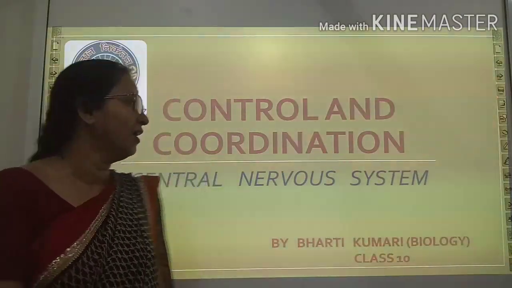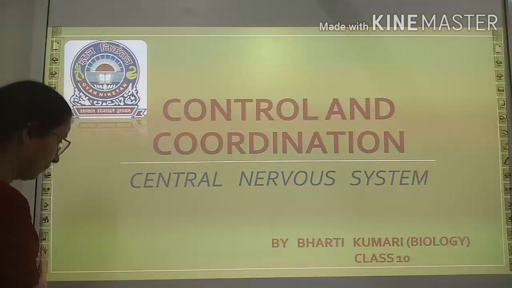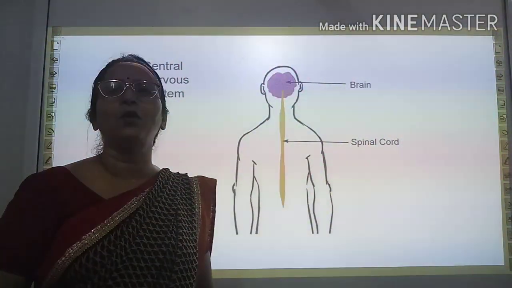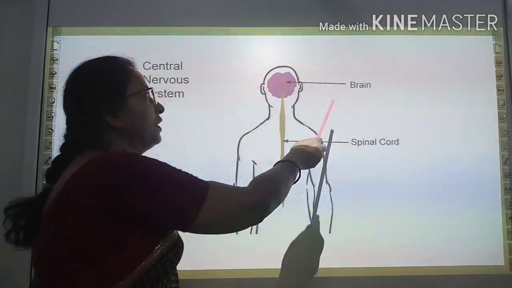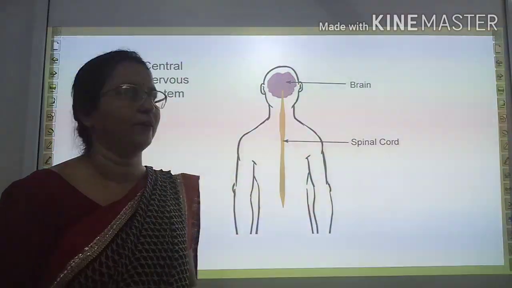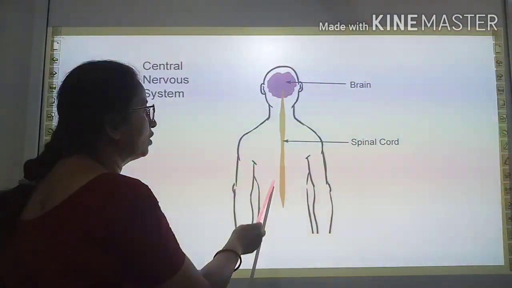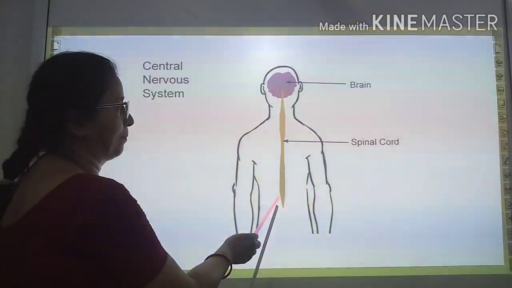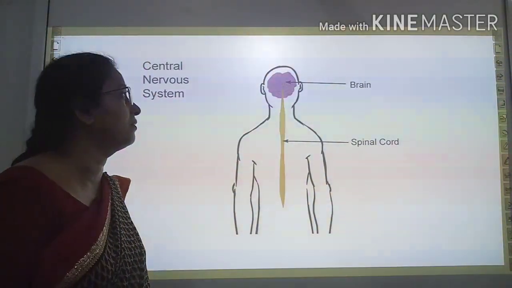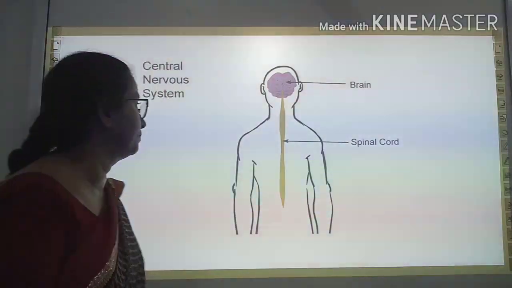We will start the central nervous system. Look here. There are two components of the central nervous system. The first one is called the brain and the second one is called the spinal cord. The brain is located in the skull region, whereas the spinal cord is located in the back part of your body. Actually, it runs through the neural canal of the vertebral column.